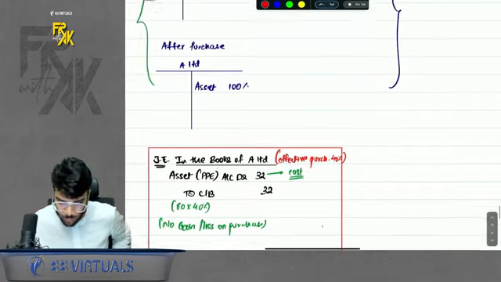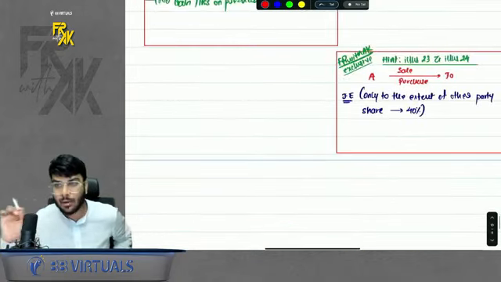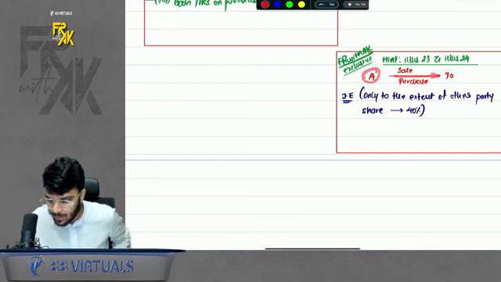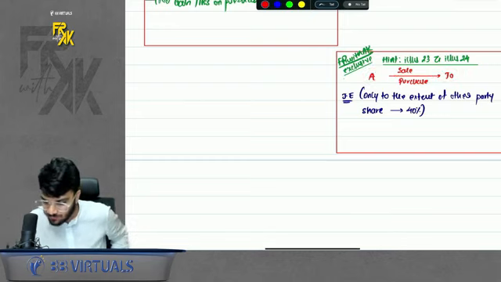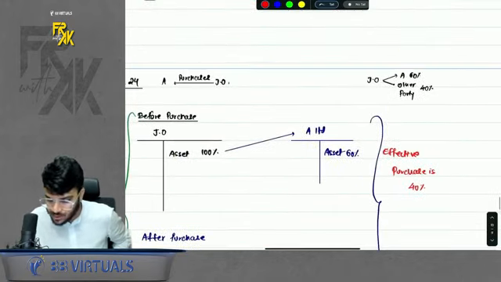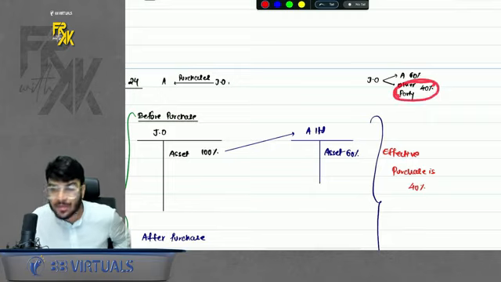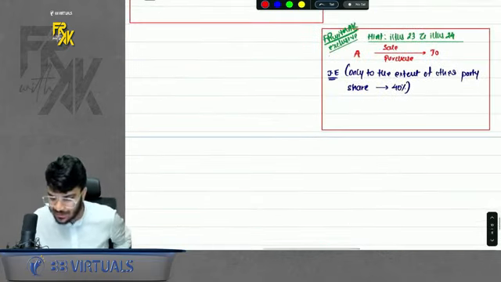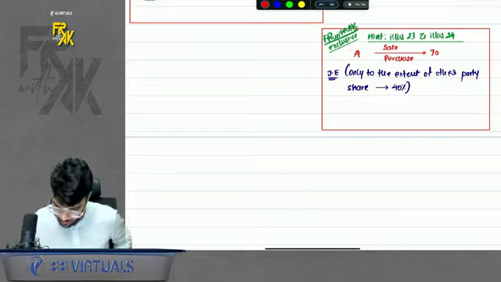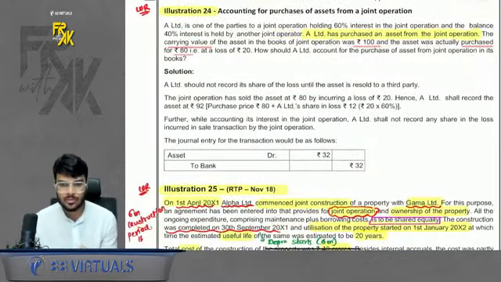Okay. So if you want a summary of illustration 23 and 24, what is the summary? Whenever a sale or purchase happens between a party and an operation, we will record the sale or purchase only to the extent of the other parties' share. For example, in joint operation, A's share was 60%. Still, for purchase and sale, we recorded only 40% of it. So whenever there is a sale or purchase between a party and the operation, record it only to the extent of the other parties' share. Okay. So this completes the question part as well.